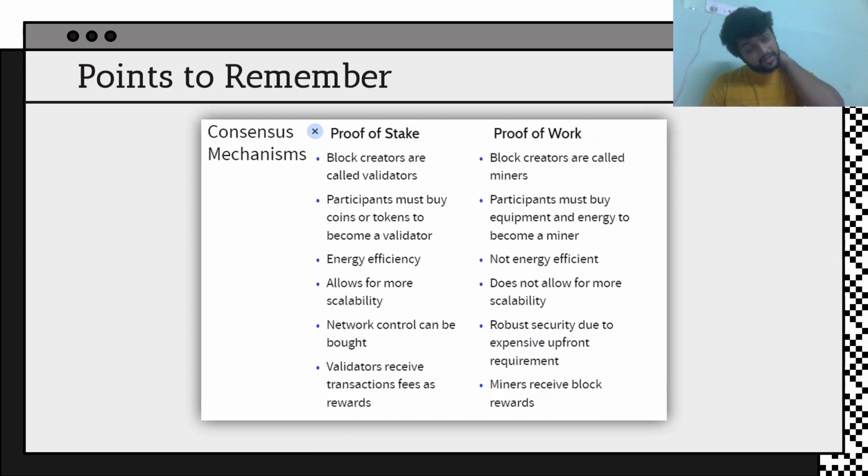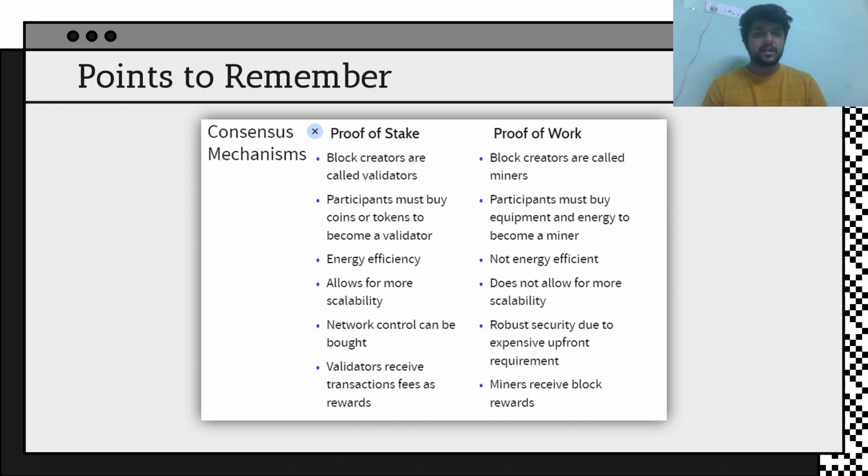And in proof of work, after we mine each block, the miner gets 12.5 Bitcoin. So 12.5 Bitcoin means, since $30,000 is around the price of Bitcoin as of now, 30,000 into 12.5, so we get a lot more money if we get to mine Bitcoin. But here, since the initial cost is also low, the rewards are also low, and these are recurring rewards. So once we get basically voted or randomly chosen,